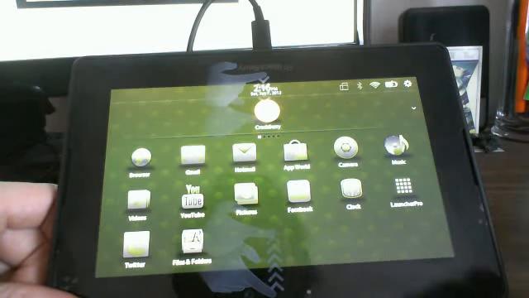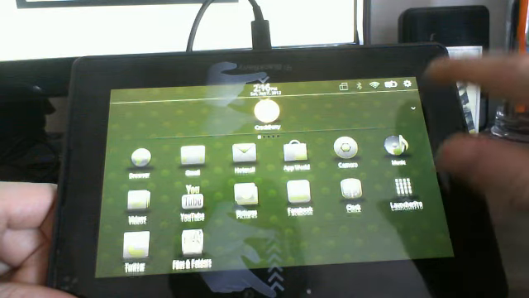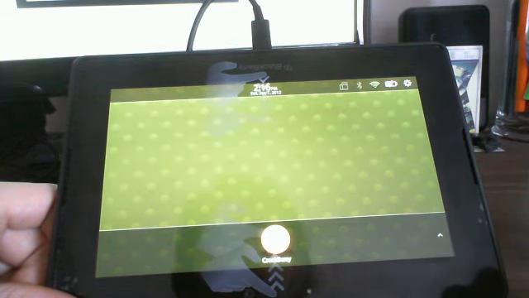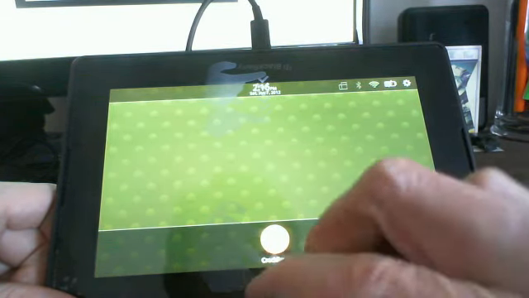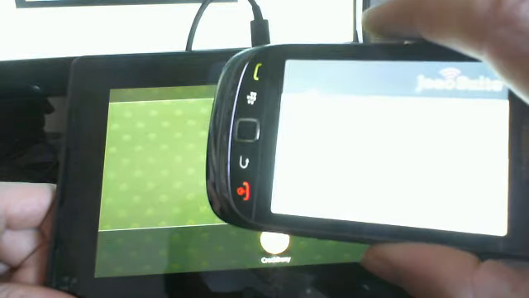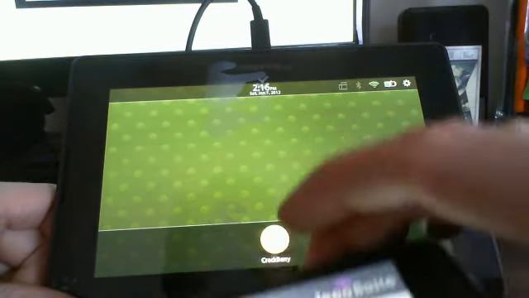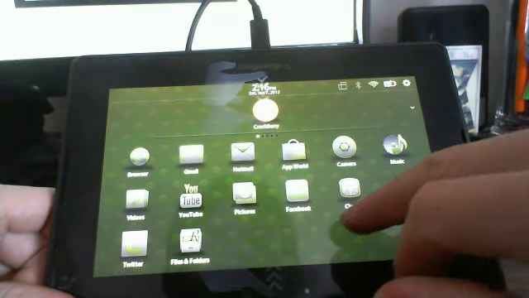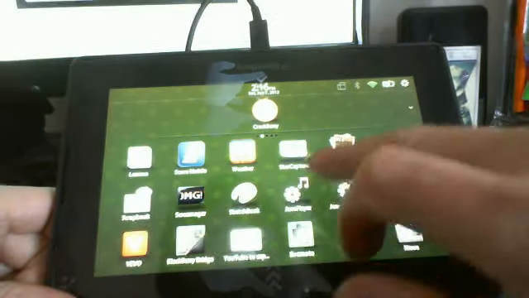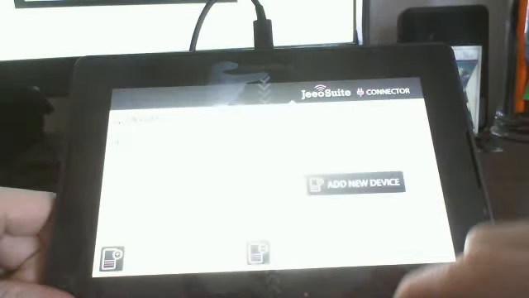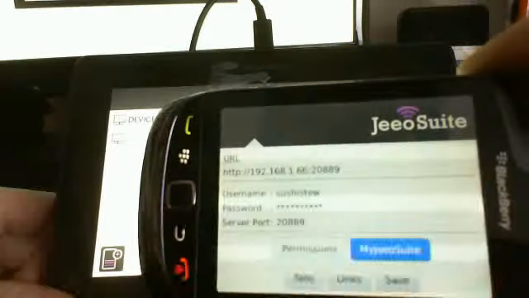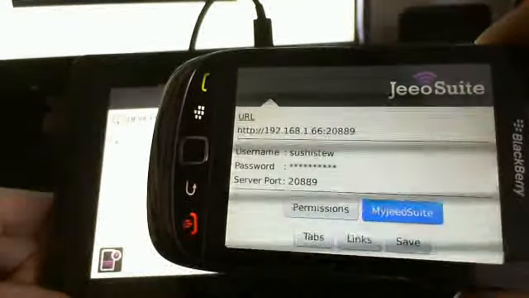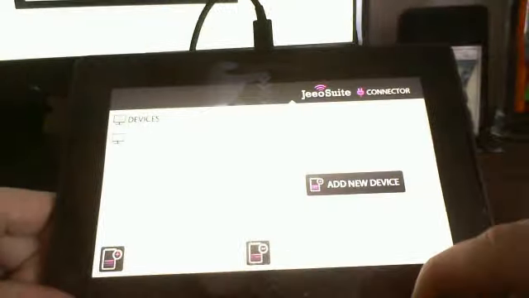I'm going to show you another app by ware. This one is back with the smartphone as well, so we're going to be connected over Wi-Fi. So go to App World, you know how to get there. Download Jeeo Connector. Make sure you've already got Jeeo web portal on your phone. See, I've got my account already set up.